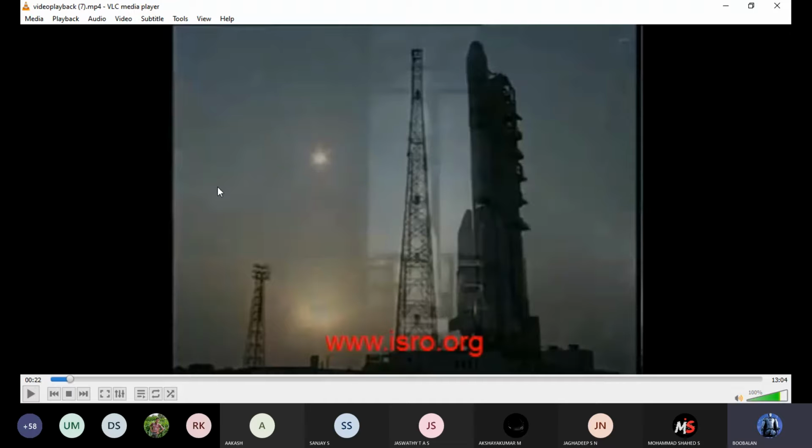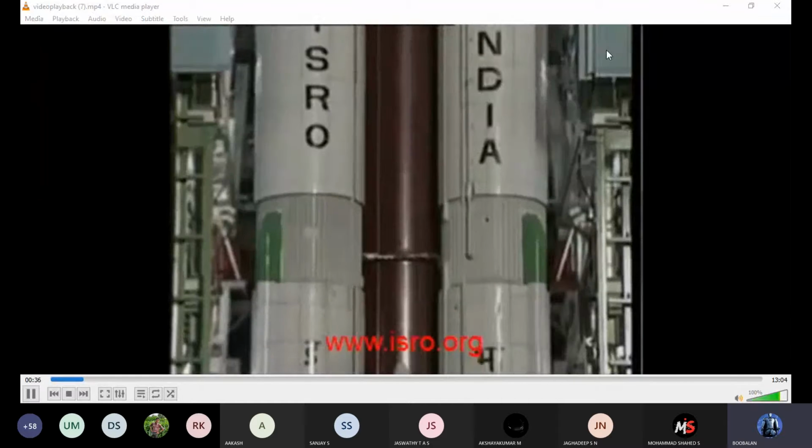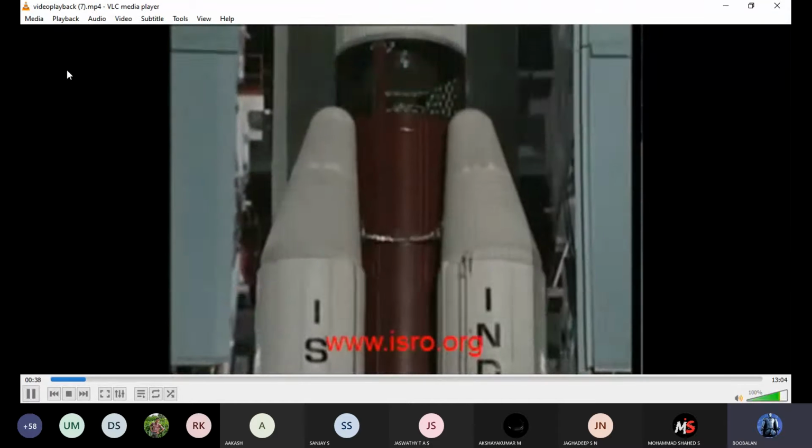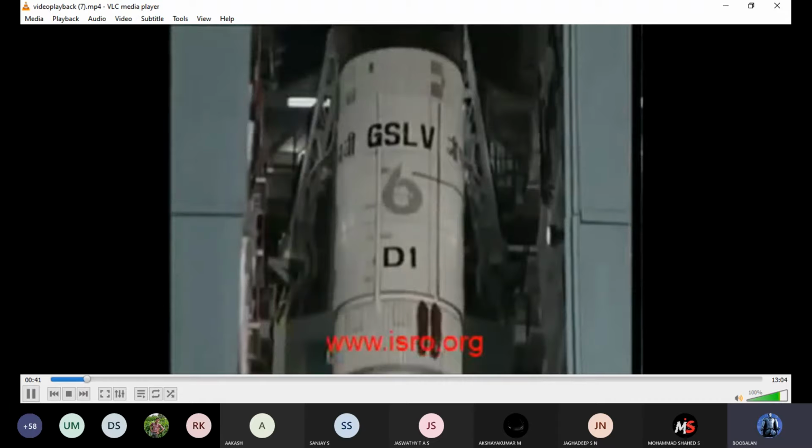of the Indian Space Research Organization, ISRO, were put to the severe and ultimate test. Yes, it was the day on which the first developmental flight of the Geosynchronous Satellite Launch Vehicle, GSLV in short, took place from the Sriharikota Range, popularly known as Shar, situated on the east coast of India.